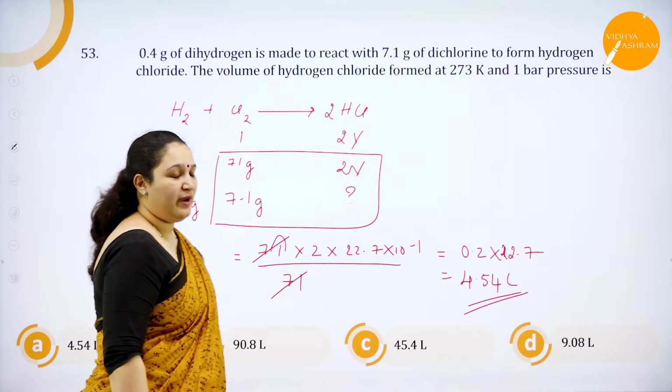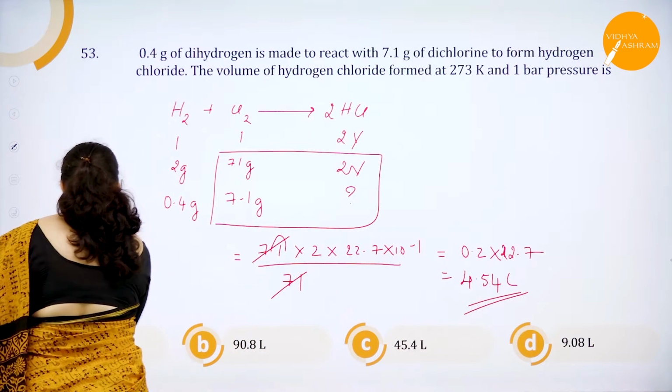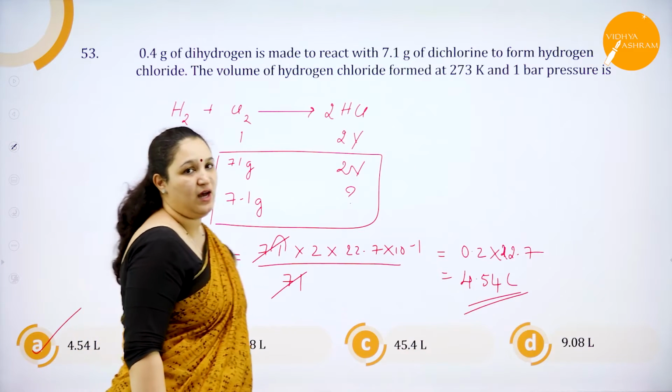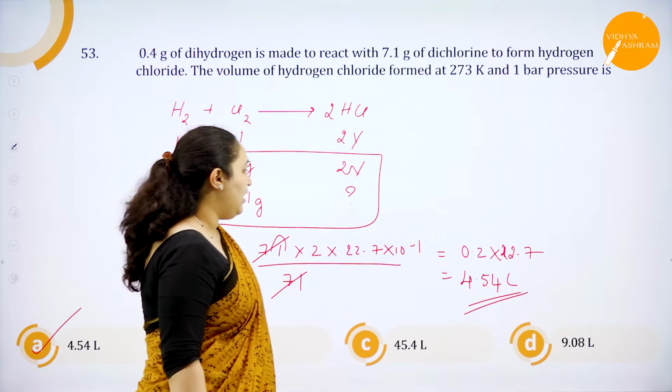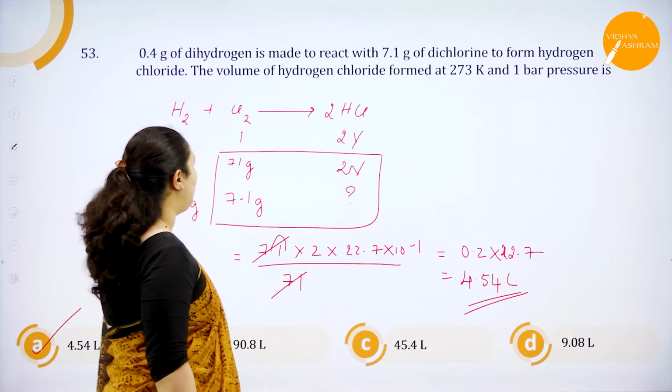It is 4.54 liters, which is A, the correct answer. So I hope you have understood this particular problem.